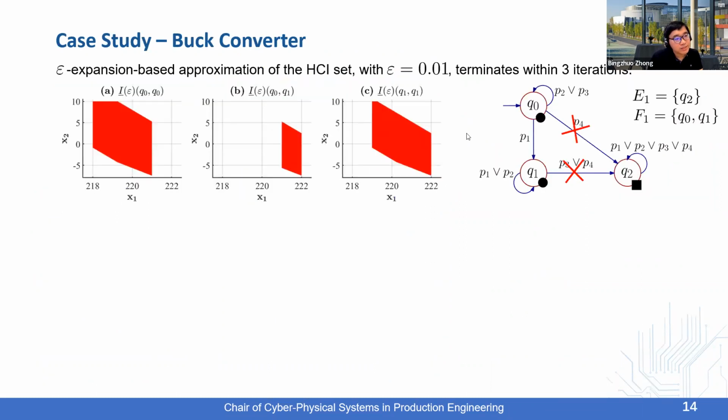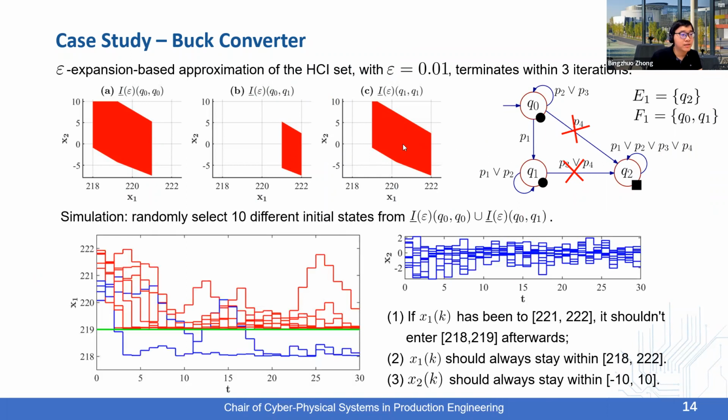Here's the case study. We select epsilon equal to 0.01 and we terminate the process within 5 iterations. And to show the effectiveness of the controller, we randomly select 10 different initial states and simulate the system. And we see that all the desired properties are actually respected. So concretely, if the evolution of X1 has been to the region 221 to 222, it will become red, and we cannot see any evolution within the region 218 to 219. And also both of these regions are respected according to the evolution,